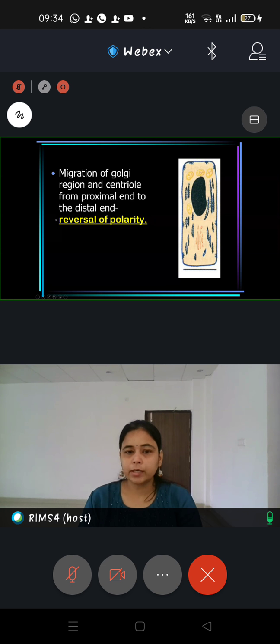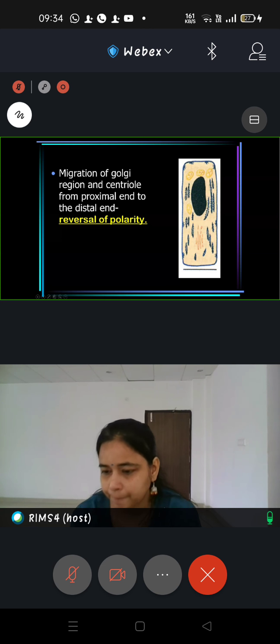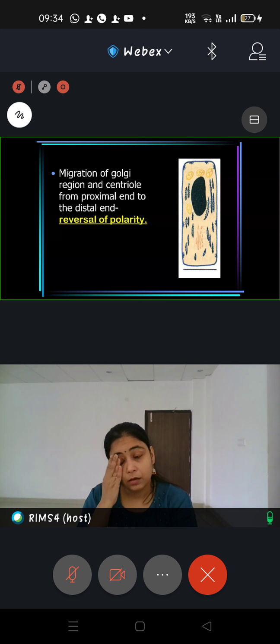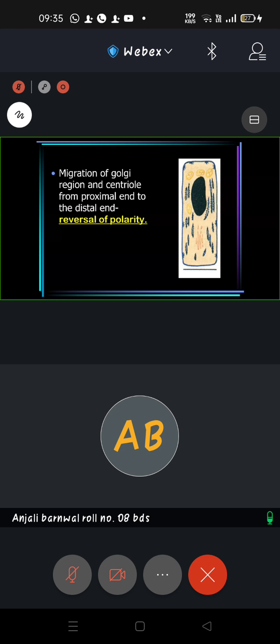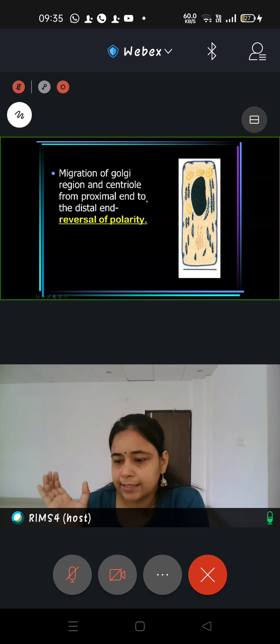Anybody? What is reversal of polarity? Can you tell me? Sir must have taught you in the class. During the deposition of enamel, the nucleus in the ameloblast will shift to the distal side, and this is the reversal of polarity. Yes, very good. So what is happening here in the organizing stage?